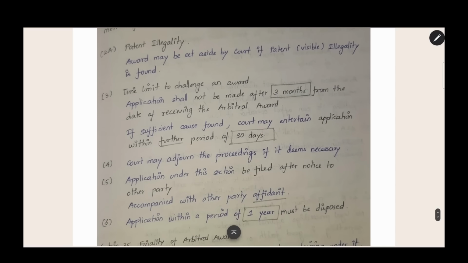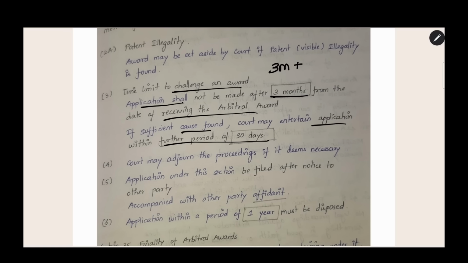The next point is the time limit to challenge an award. In this case, what you are doing is challenging the award. You make an application to set aside the award. The application shall not be made after 3 months from the date of receiving the arbitral award. Within 3 months of the date on which you receive the arbitral award, you have to make this application. If sufficient cause is found, the court may entertain the application within a further period of 30 days. 3 months is the general period. If you have proper reason, the court will also take into account a delay of 30 days. It will give you 30 days extra time to make the application.